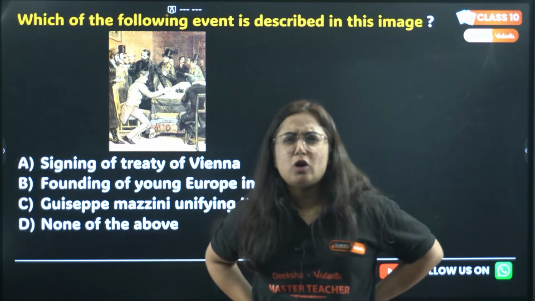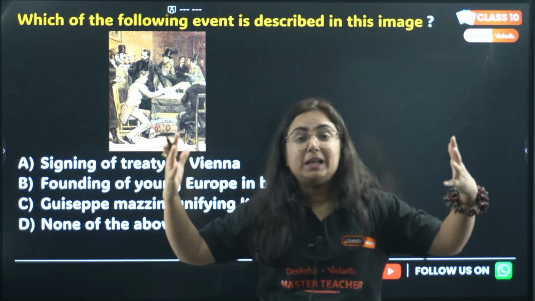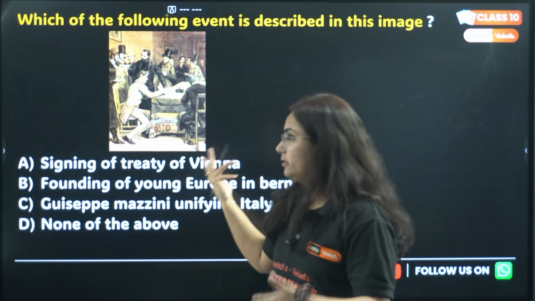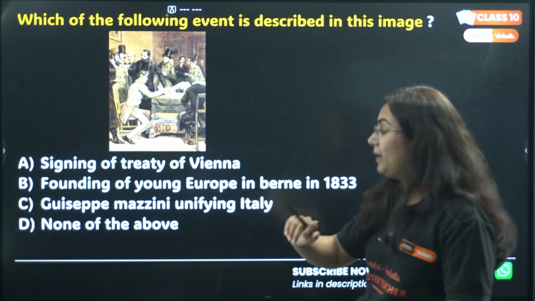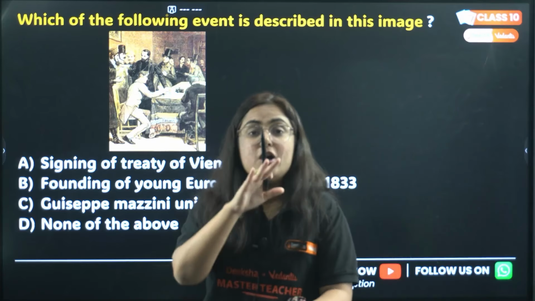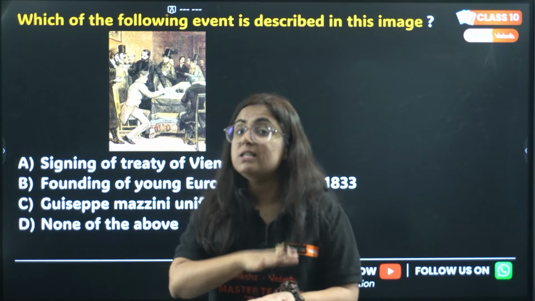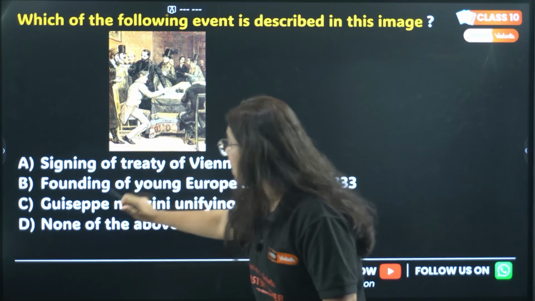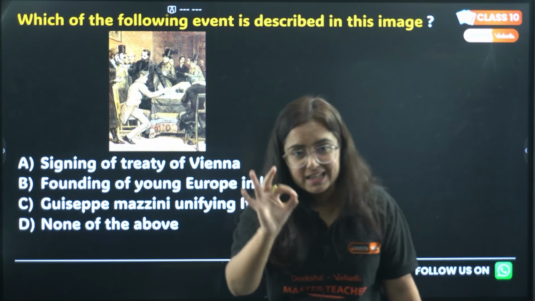Right? And it was not a small treaty, it was a large treaty where so many peoples from different countries were included. However, how do we know that, right? Talking about option C, Giuseppe Mazzini unifying Italy. Giuseppe Mazzini tried to unify Italy but failed. His revolts failed. The third option is not correct. He was the founder of Young Europe in Bern in the year 1833. C is the correct option.